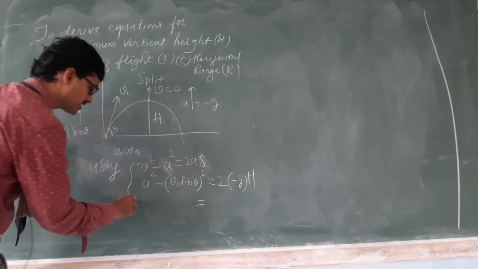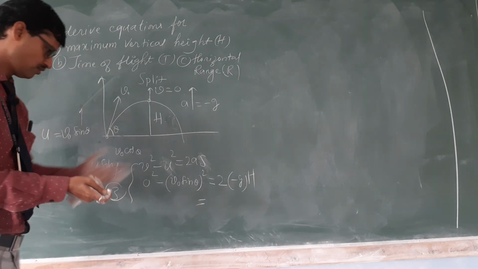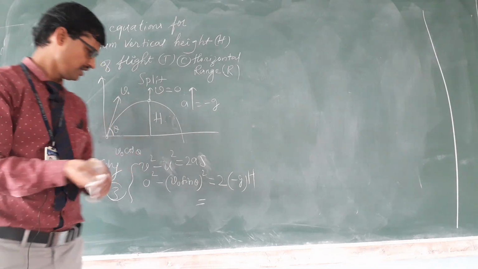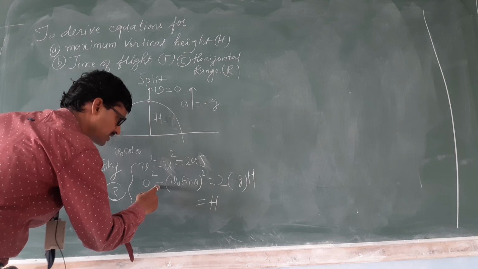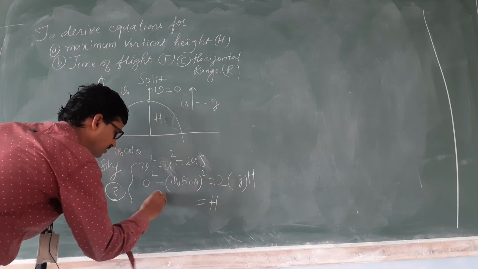Take my words, this will fetch you 3 marks. If you write this much, 3 marks. Tell me how to simplify. H is minus, this minus will cancel later on.